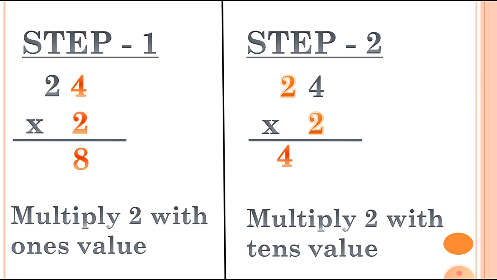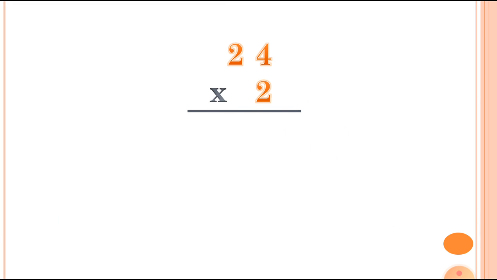This sum is solved. So let's solve both the steps together so you will understand better. First of all, we multiply 2 with the 1's value: 2 4s are 8. Now we multiply 2 with the 10's value, which is 2: 2 2s are 4. Here we are getting the answer 48 and you can also call it the product in place of answer. So here our product is 48.